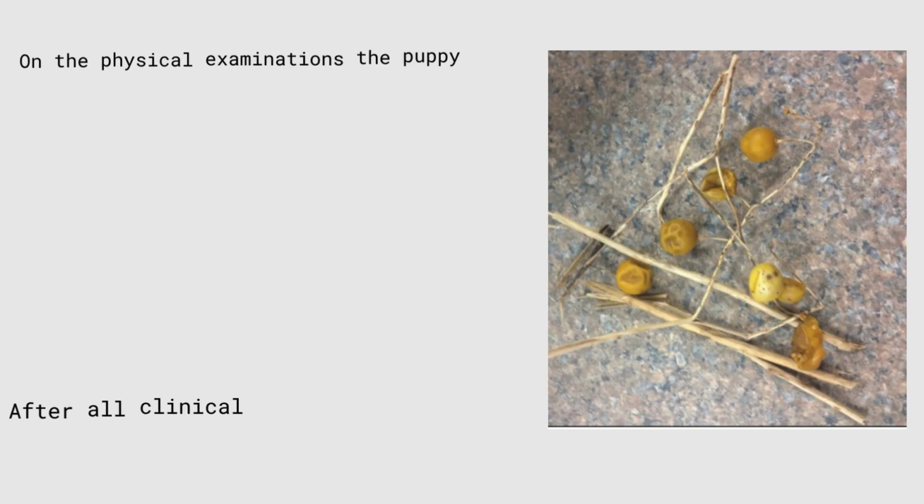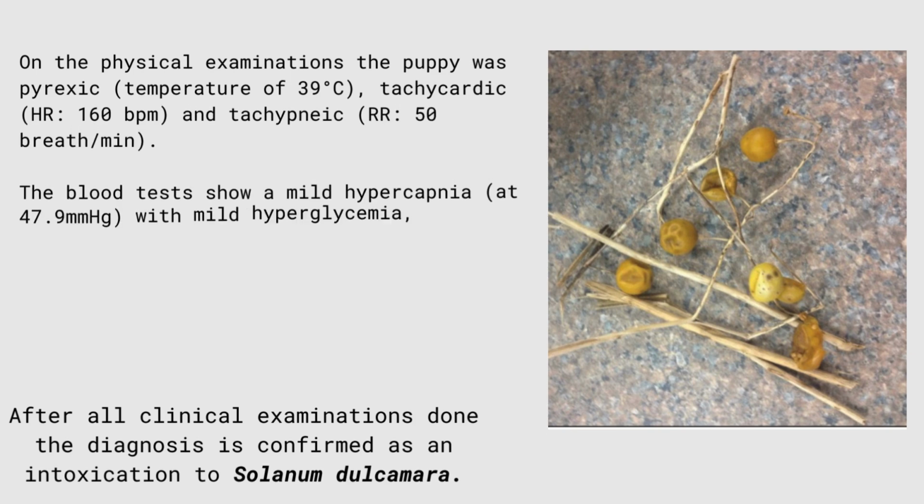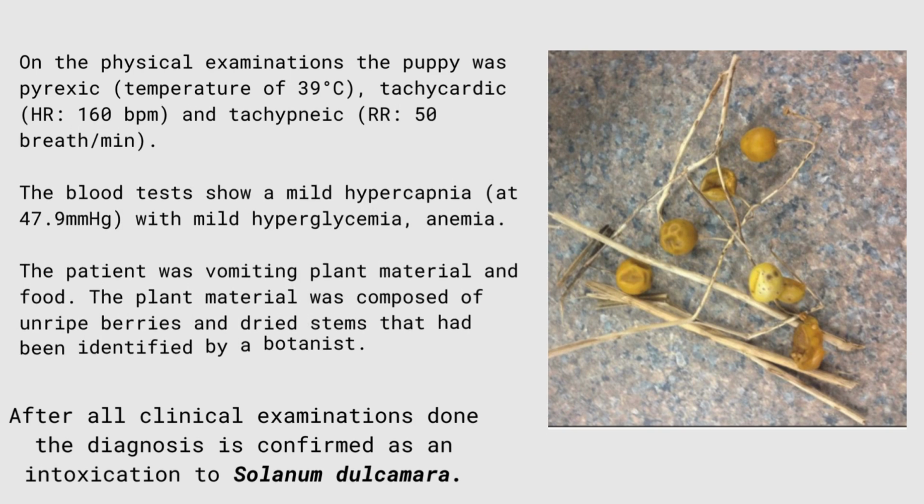To continue, we did a physical examination. We saw that the puppy was pyrexic with a temperature of 39 degrees, tachycardic with a heart rate of 160, and tachypneic with a respiratory rate of 50 breaths per minute. The blood tests show a mild hypercapnia at 47.9 with mild hyperglycemia and anemia.